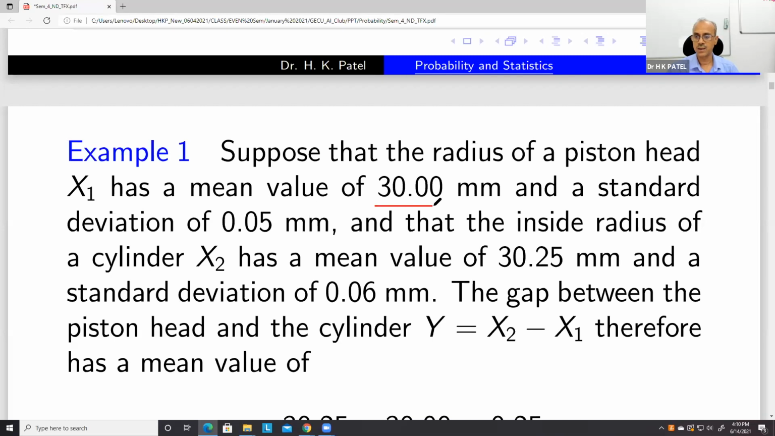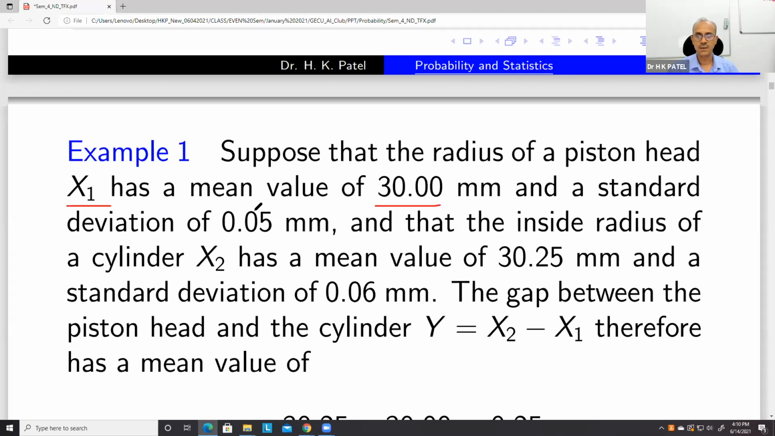suppose that the radius of a piston head is a random variable X1, which has a mean value of 30 mm and standard deviation of 0.05 mm. And there is another random variable X2, which gives the inside radius of the cylinder. X2 has a mean value of 30.25 mm and standard deviation of 0.06 mm.